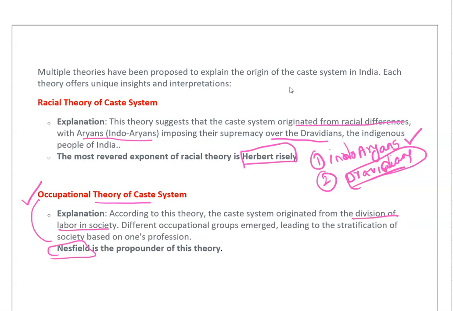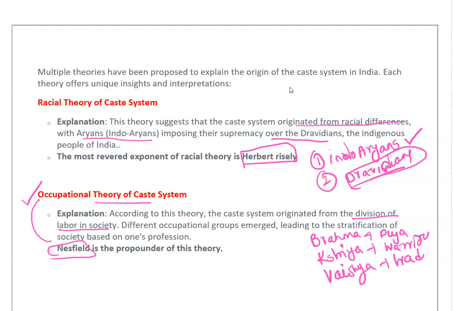Suppose we know that Brahmana will do the pujas, Kshatriya, warrior, Vaishya, trader, and Shudra do the untouchable work and everything.